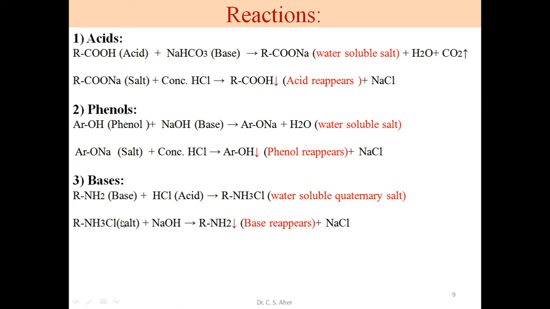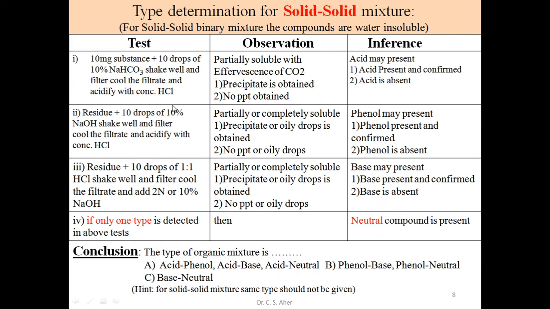This Na plus combines with Cl minus to form NaCl salt, and this amine is free. This amine is reprecipitated. We get oily drops of this amine. Then we say base is present. Basic type of solid is present. So these are the basic reactions among these three tests.